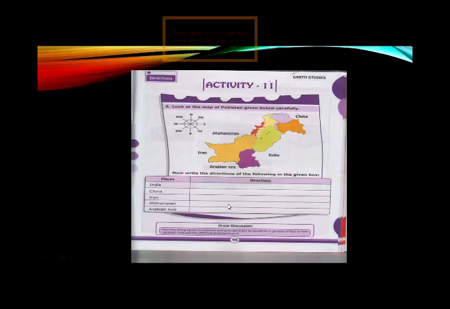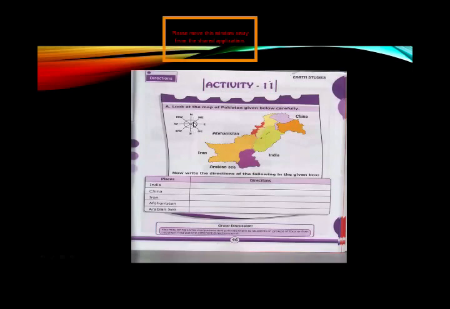Where is China located? China is located north of Pakistan. Now, where is India located? India is located east of Pakistan. Now, where is the Arabian Sea located?